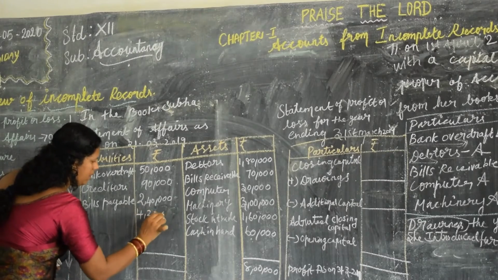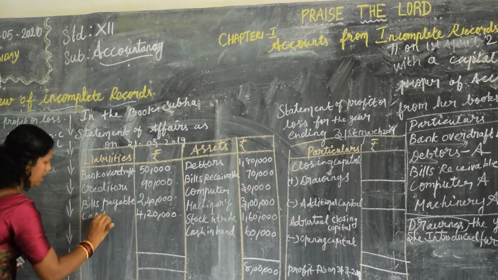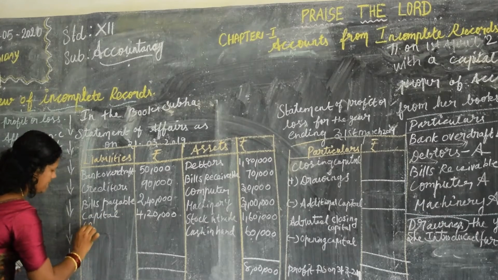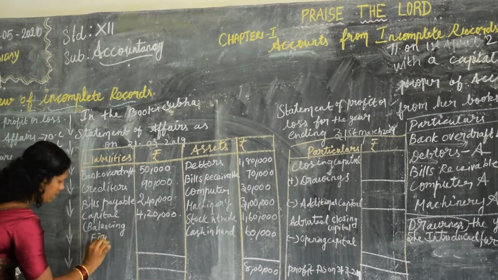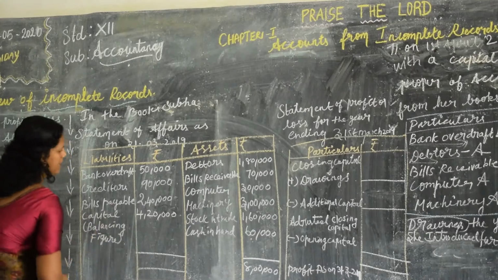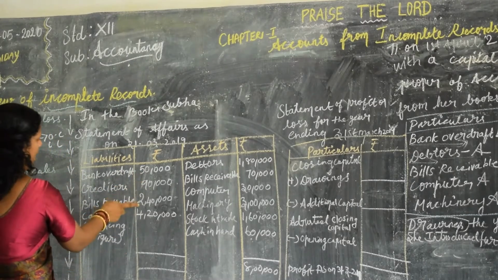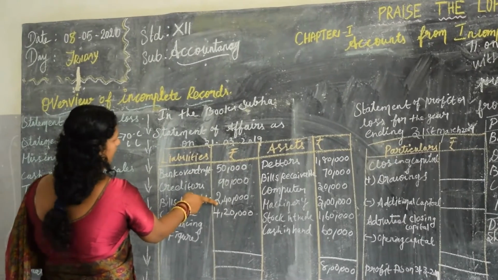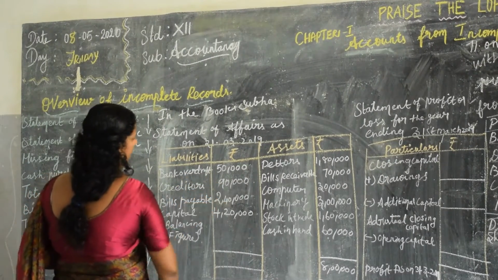4,20,000. Capital, the balancing figure. Am I right? 50 plus 90, 1,40,000. 1,40,000 plus 2,40,000 plus 40, 3,80,000.